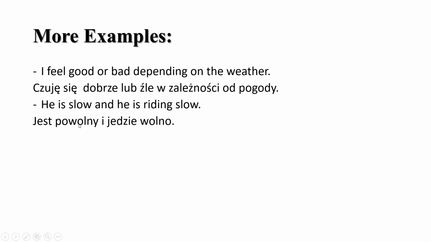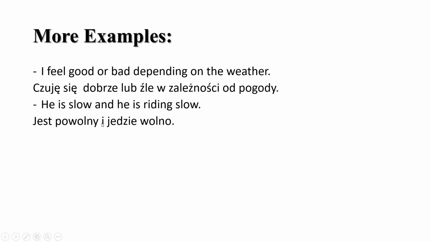But wolny sometimes has two meanings. It can mean slow, and it can also mean free or free of tasks, or someone who is not busy. So when you say jestem wolny, it means that I'm free now, or I don't have a girlfriend, or I'm not busy. Anyway, let's use powolny to be on the safe side, that we are saying slow.